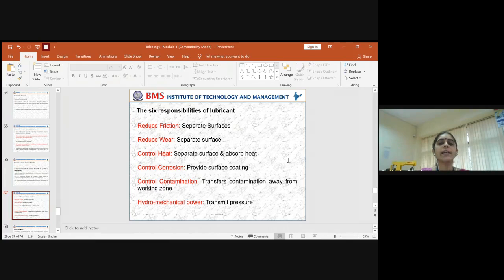So these are the key 6 responsibilities of lubricants, which are nothing but the functions that have to go on very smoothly. If they are to go on very smoothly, it is very essential for you to select a proper grade of lubricant based on the required specifications and classifications.